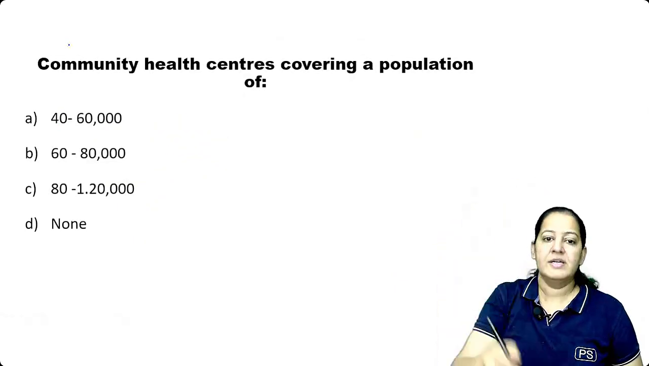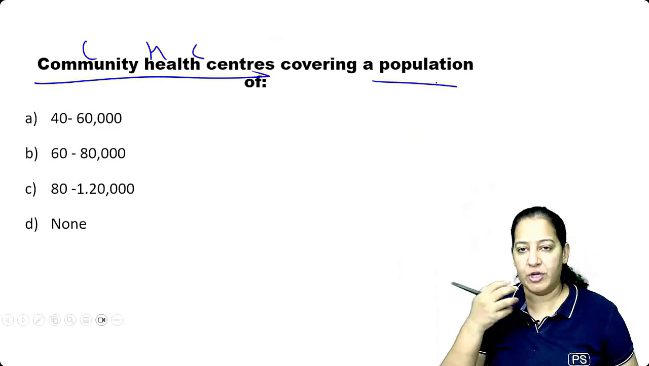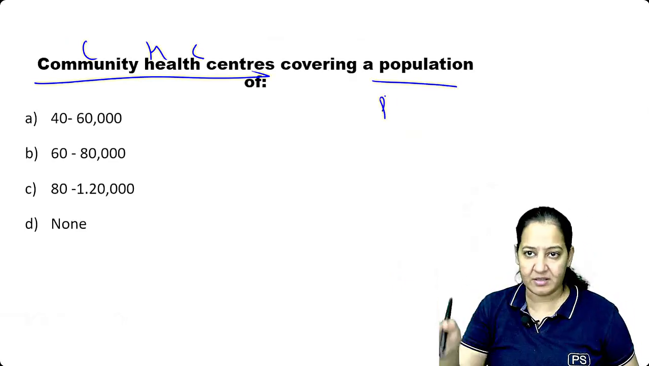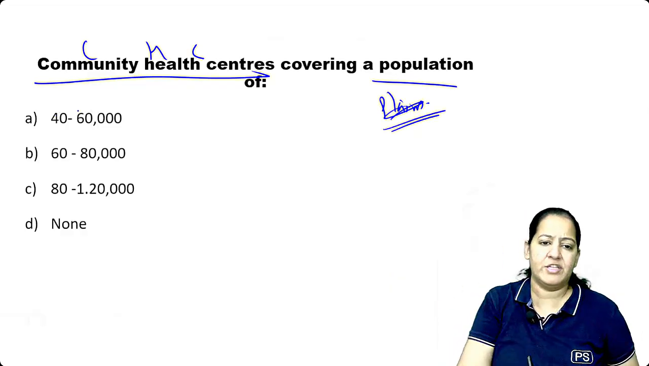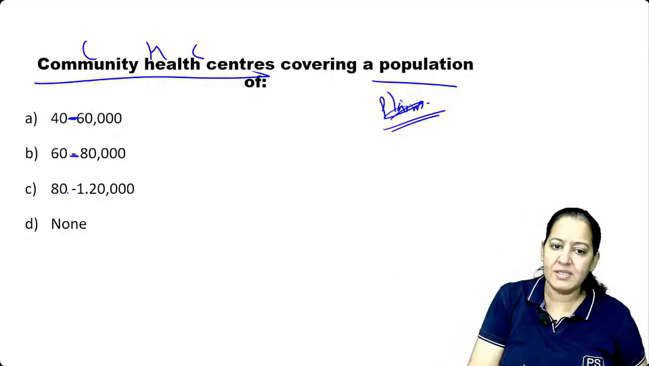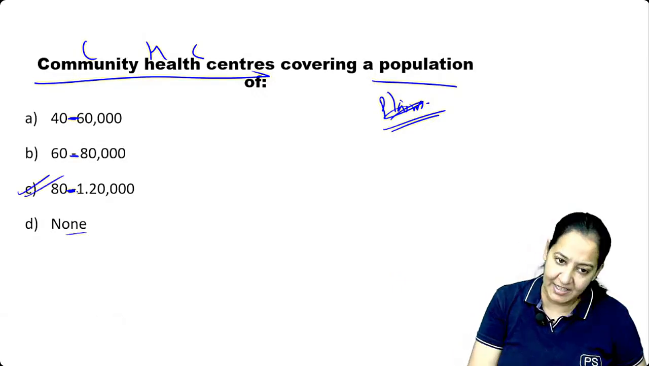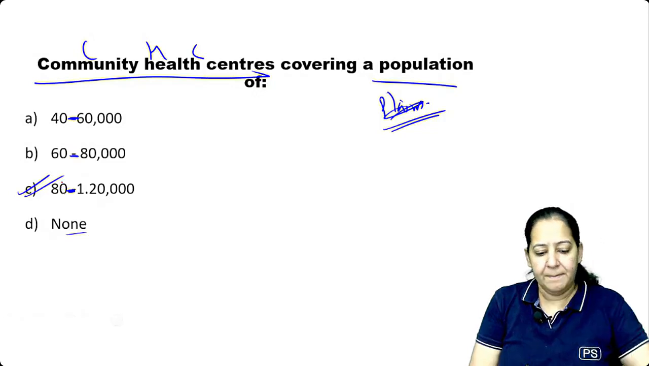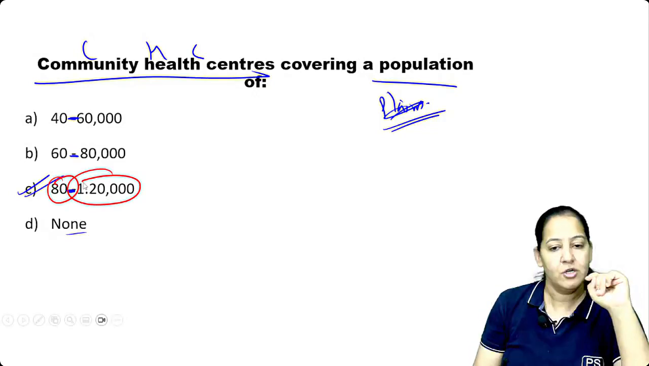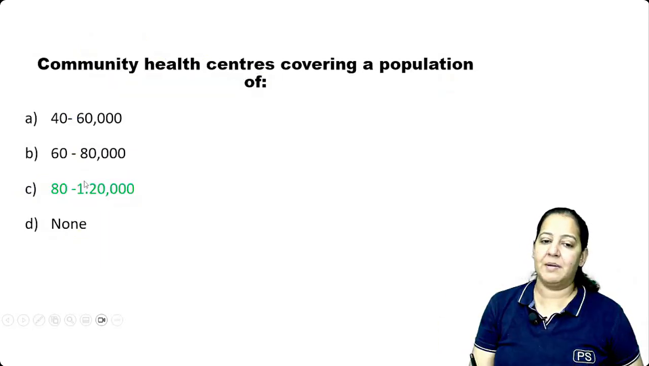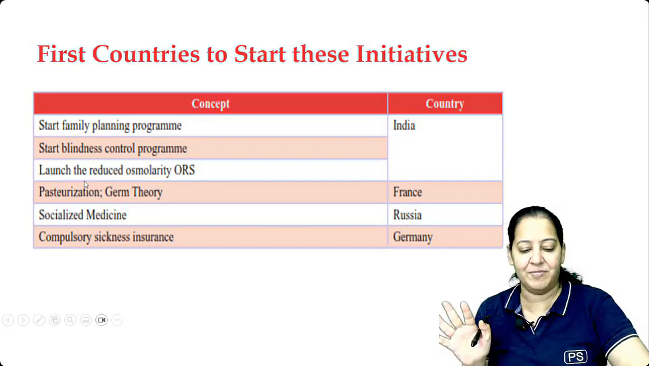The next question. CHC, Community Health Center, over how much population? If I'm mentioning nothing, I want to ask you in plains. Or both, there is a range. 40 to 60,000, 60 to 80,000, 80,000 to 1,20,000, or none. So it's 80,000 to 1,20,000. Basically, 80,000 is in hilly area and 1,20,000 is in plains. So both are given. The range is given to you, minimum and maximum. So you definitely get questions on that. We are done with this chapter also.